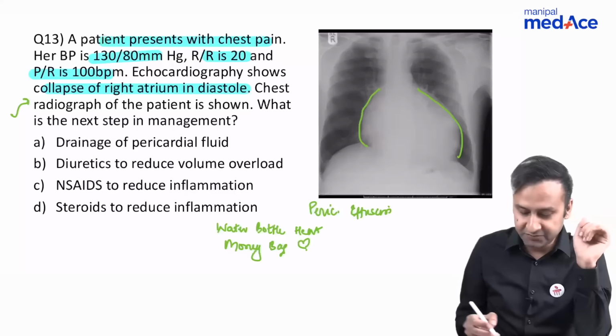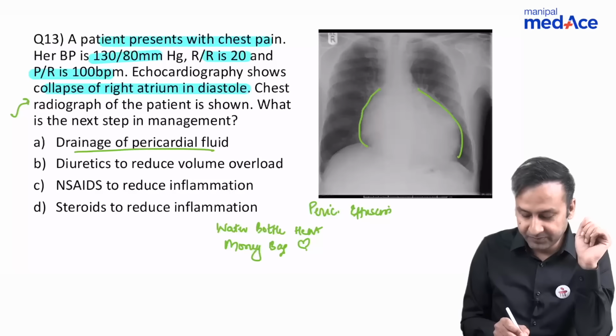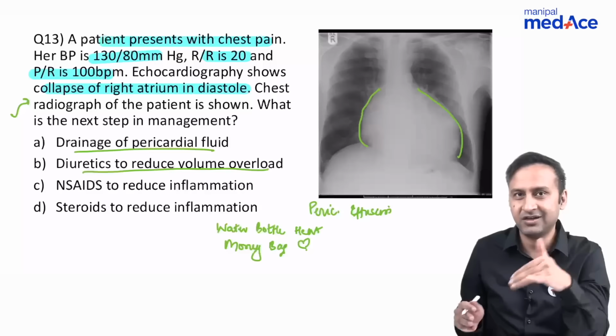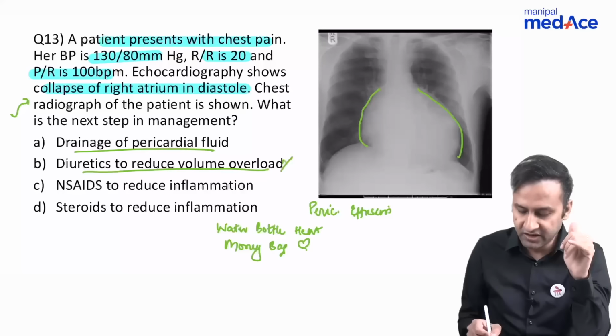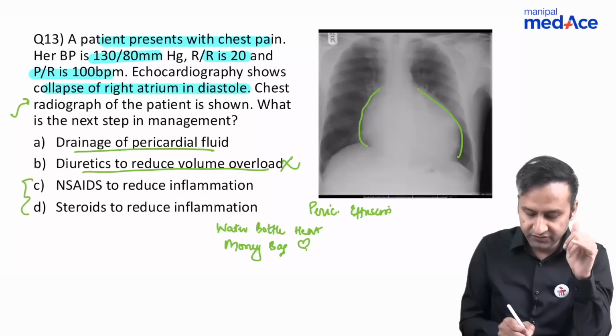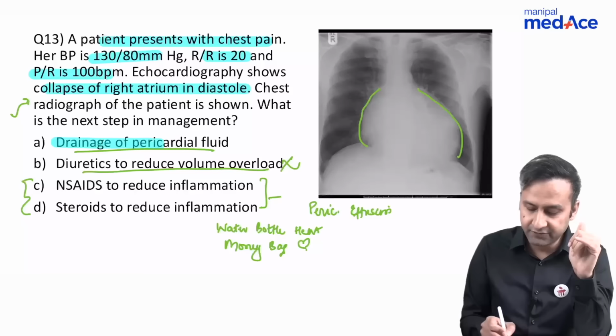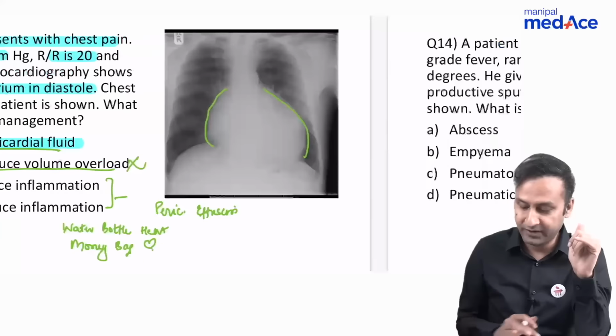So the options that were given were drainage of pericardial fluid, diuretics to reduce volume overload. Diuretics would be given in the case of CHF. It does not look like CHF. So CHF is down the list. NSAIDs and steroids to reduce inflammation. We're not dealing with an inflammatory pathology. So the answer is pretty straightforward. It is drainage of pericardial fluid.